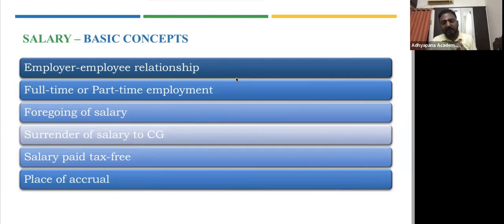And the last two points that we are trying to say is salary paid tax free. It doesn't mean that if you're paid salary, and for example, persons earning in World Bank get a salary as it is, with no tax on it, that it is not an income. Even if it is tax free, it is still considered as salary only. So salary paid tax free is also covered. Place of accrual. It doesn't matter where the income is accruing. So if you have earned in India, it is taxable in India. So the place of accrual becomes very critical.